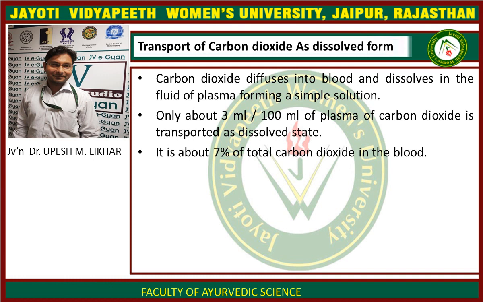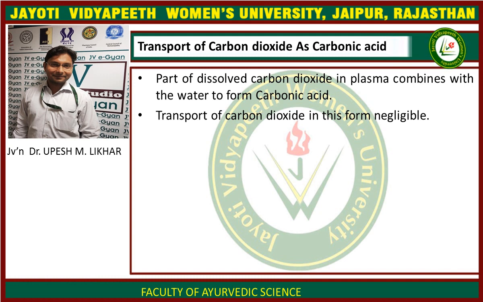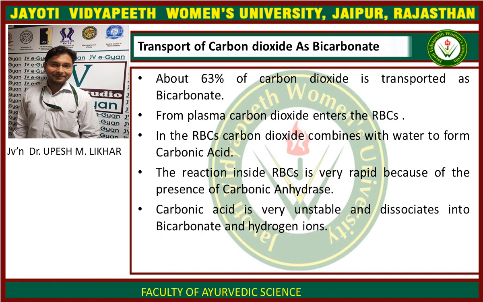It is about 7% of total carbon dioxide in the blood. Second, transport of carbon dioxide as carbonic acid. Part of dissolved carbon dioxide in plasma combines with the water to form carbonic acid. Transport of carbon dioxide in this form is negligible.